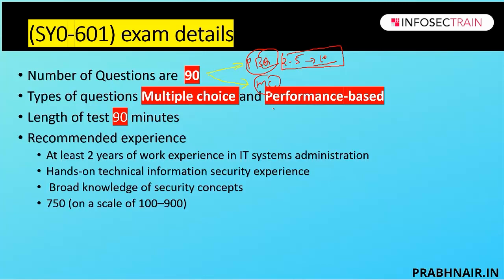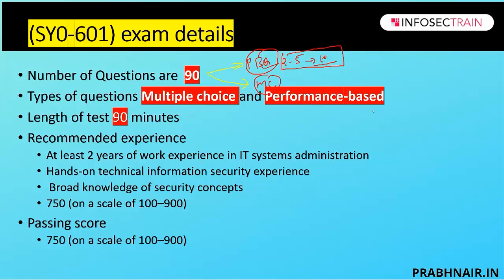Now for Security Plus, CompTIA says there should be 2 years of work experience in IT, definitely not necessarily in securing something. You should know basic concepts like DHCP, Windows, and networking. So at least 2 years of work experience is required. It requires hands-on technical information security experience and broad knowledge of security concepts. And if you want to pass this exam, you need to score 750 out of 900. So the passing score is 750 out of 900.